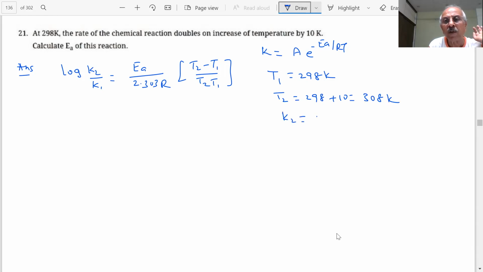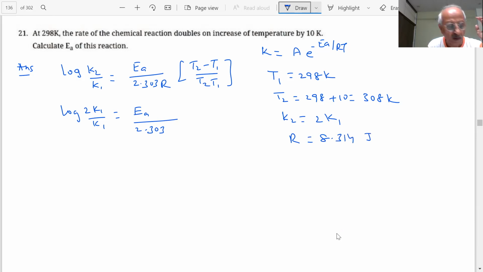K2 is equal to 2 times K1, 2 K1. Then it will become easy. Log of 2 K1 by K1 is equal to Ea by 2.303 R. The R value will be given in the paper, students. If it is energy, energies are usually given in joule, so R is 8.314 joule per Kelvin per mole.